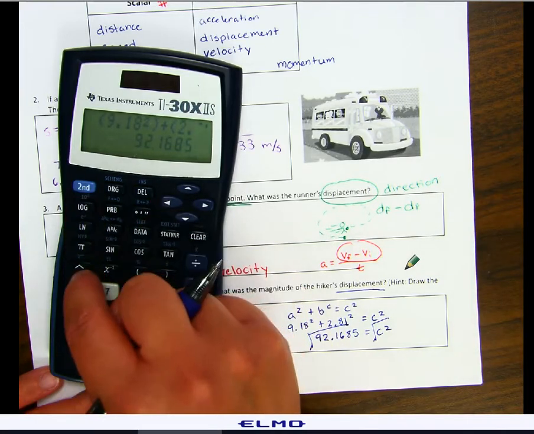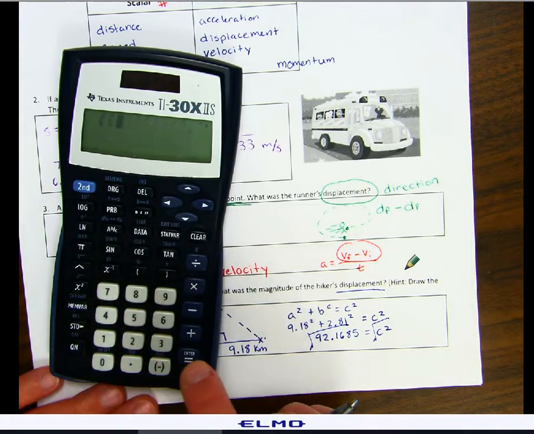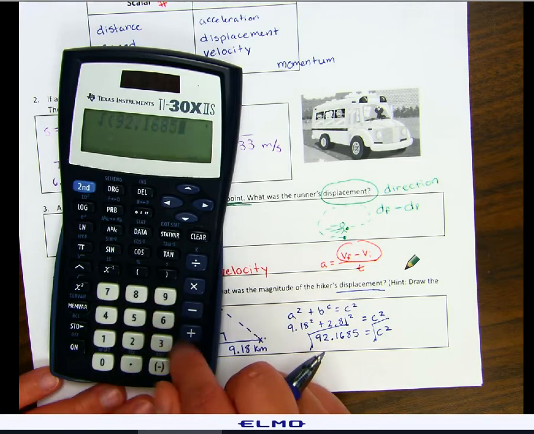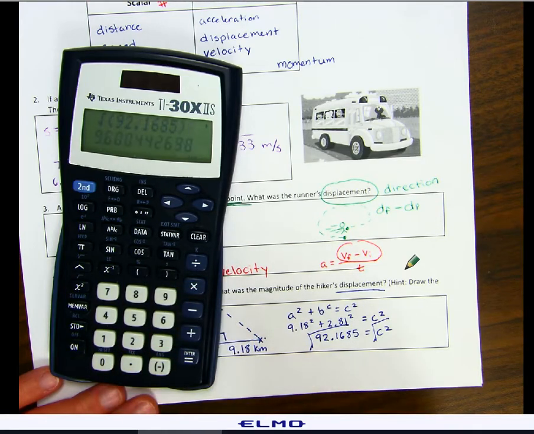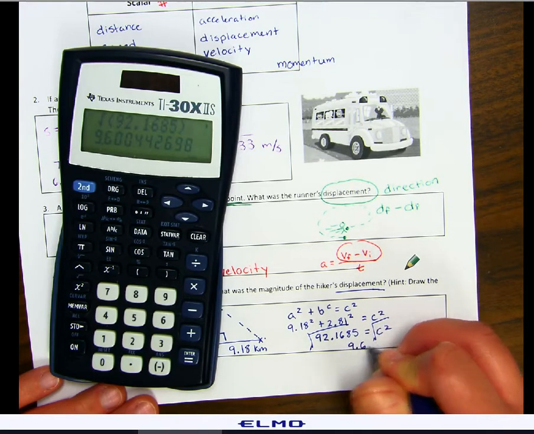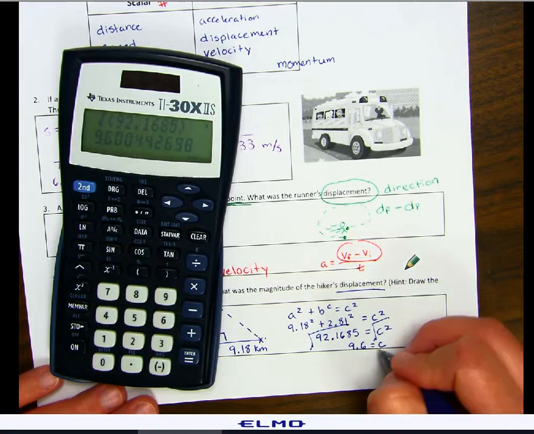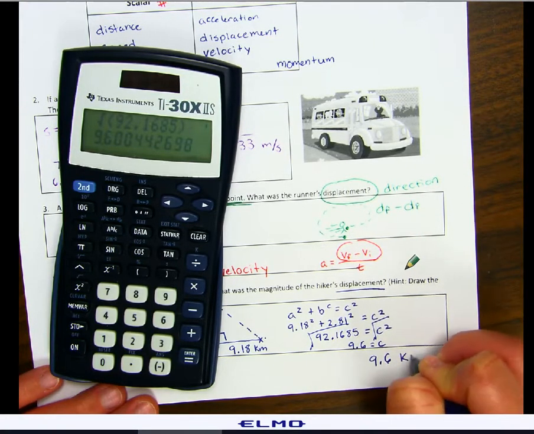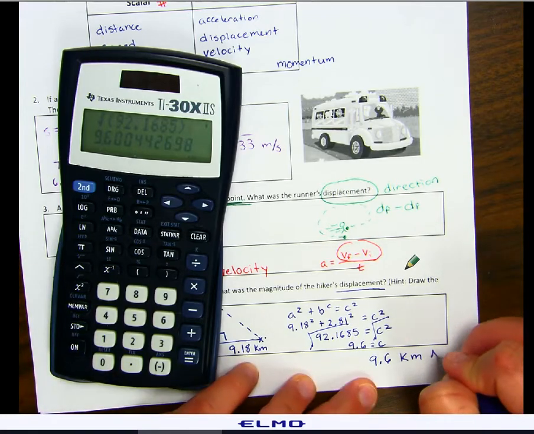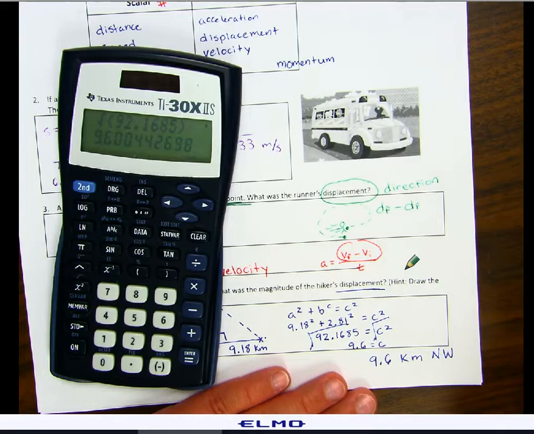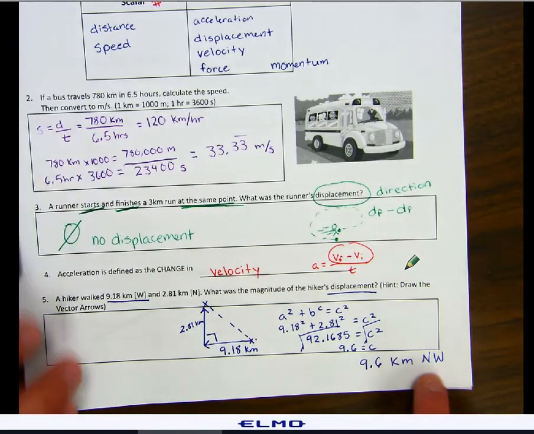So the square root of 92.1685 is 9.6. So that means our displacement is 9.6 kilometers northwest. Remember, we're finding displacement, we care about direction, so we're going to have to add the direction.